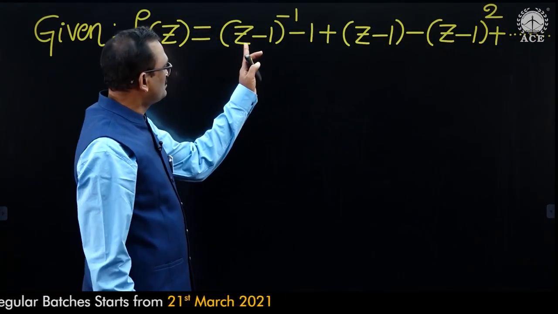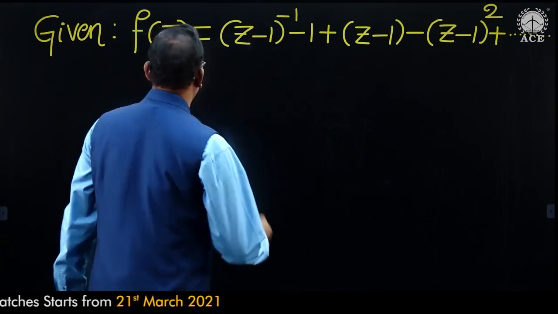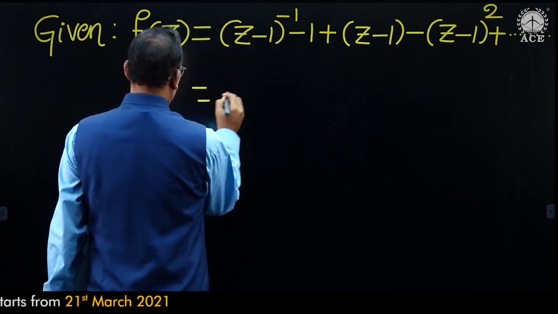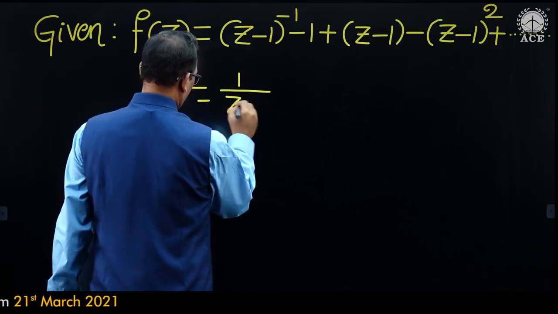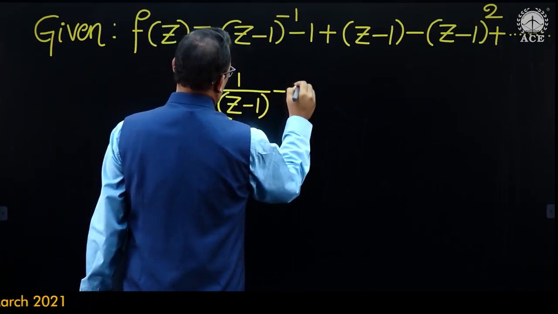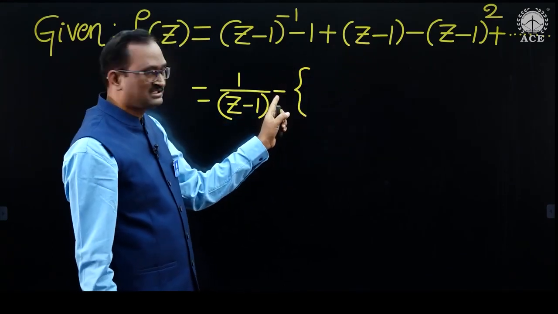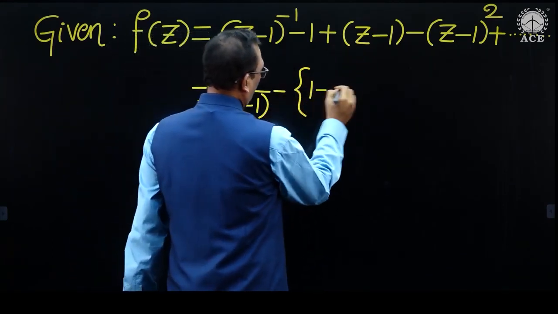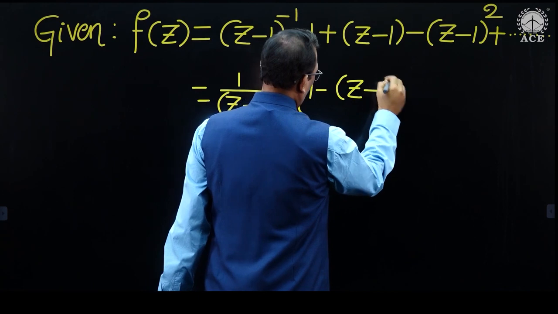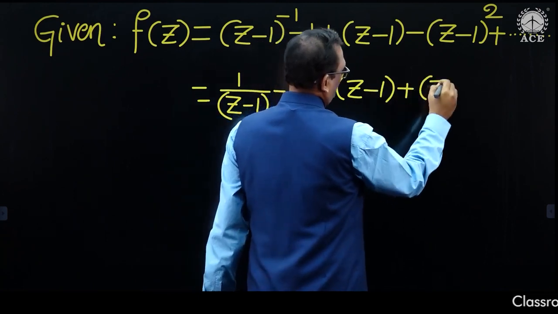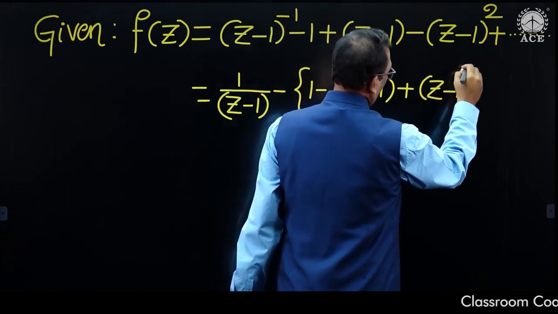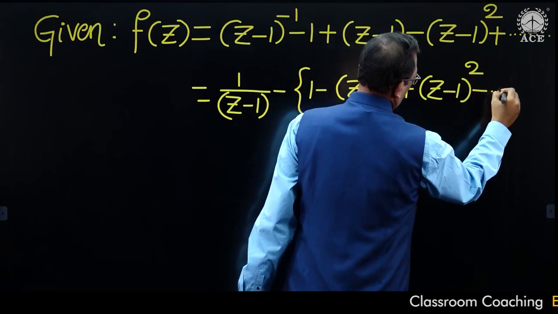Now z minus 1 whole power minus 1, that is 1 by z minus 1, minus, from the remaining terms take out the minus symbol as common, then it is 1 minus of z minus 1 plus z minus 1 whole square minus so on.